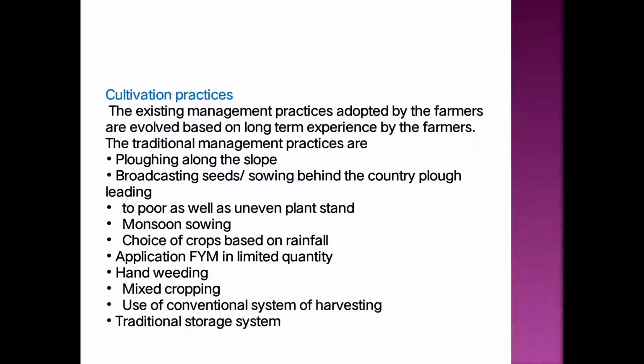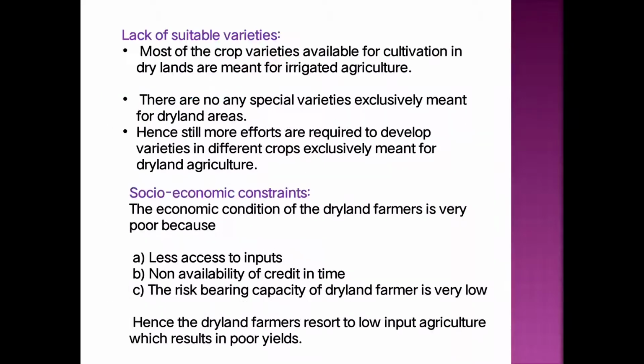So these are some traditional management practices adopted by the farmer, and due to that the income as well as the production of the farmer is very low in the dryland area.